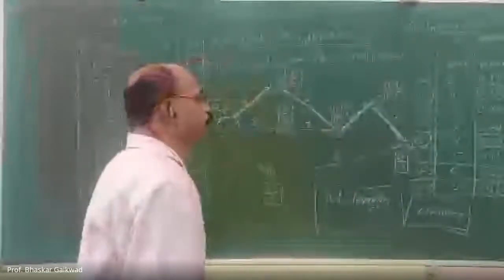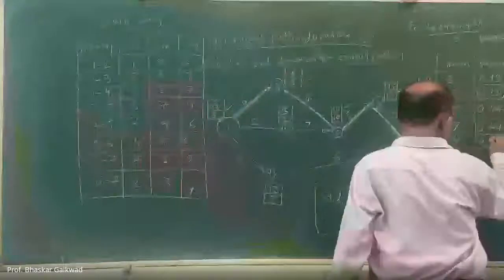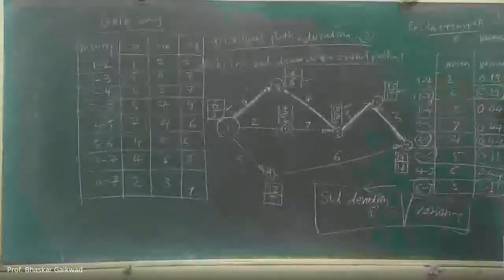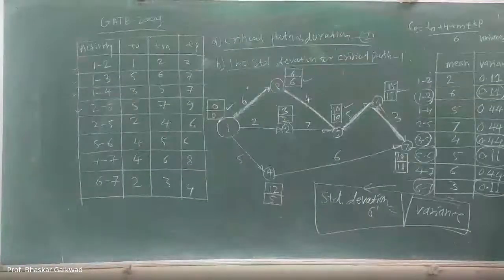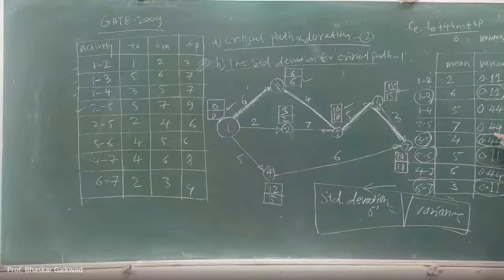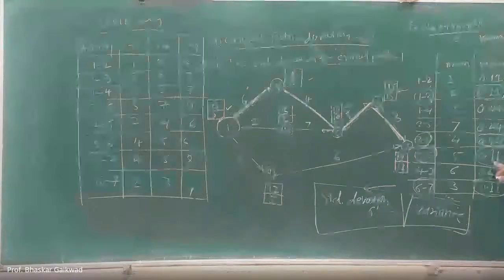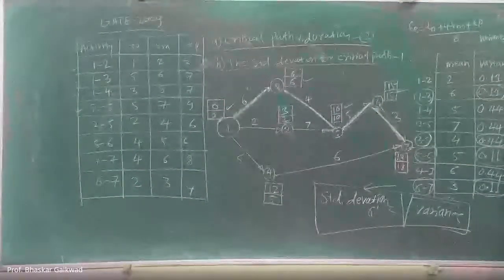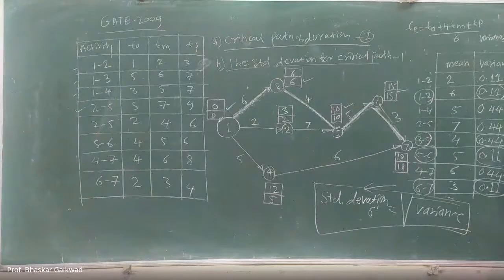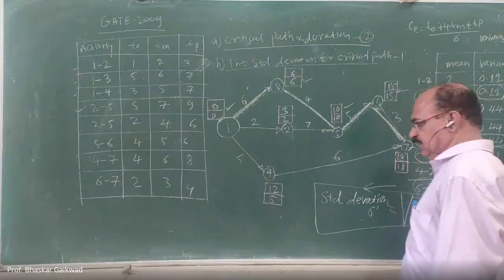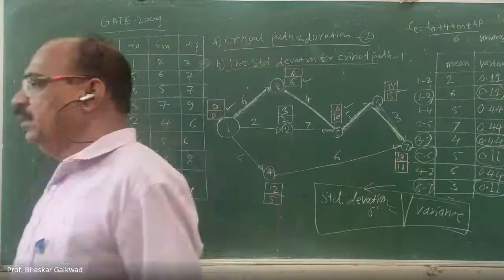Okay. So whatever rounds are there, 1, 2, 3, 4. The variances are 0.11, after this 0.44, after this again 0.11, after this 0.11. There are 4 activities, 1, 2, 3, 4. Now what is the total of this critical activity variance?